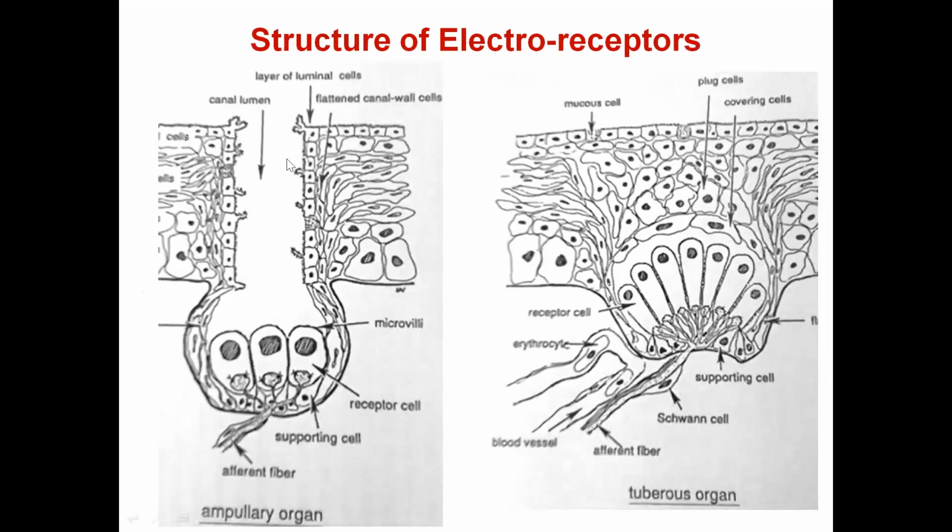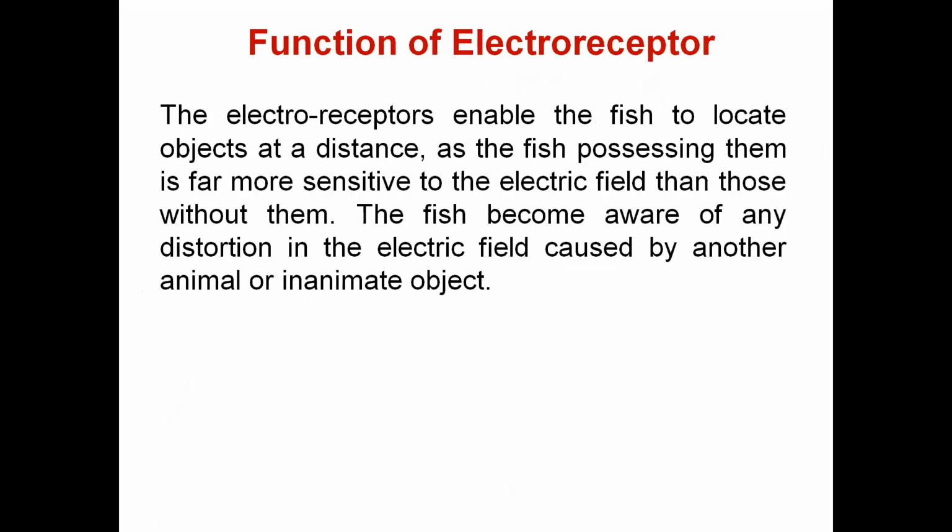This is the structure of the electroreceptor. This is the ampullary organ on the left side, and on the right side this is the tuberous organ. Now how does it function? The electroreceptor basically enables the fish to locate an object at a distance. Fishes which have electroreceptors on their skin are more sensitive to the electric field than fishes which don't have such structures.